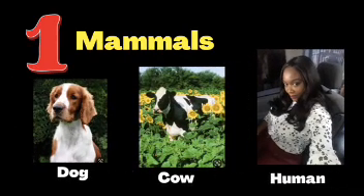They reproduce by giving birth to their young ones alive. And some examples of mammals are dog, cow, and humans. Yes, humans are animals.